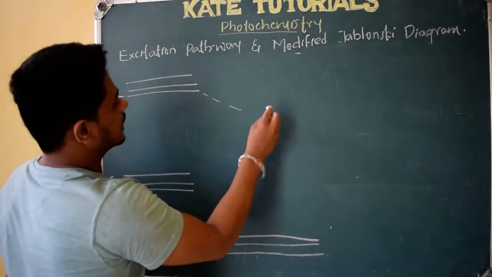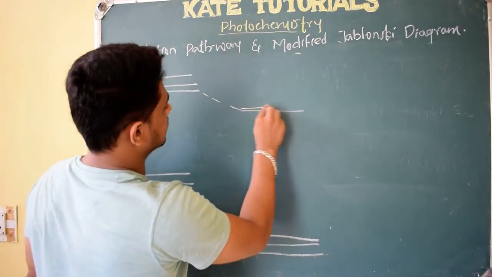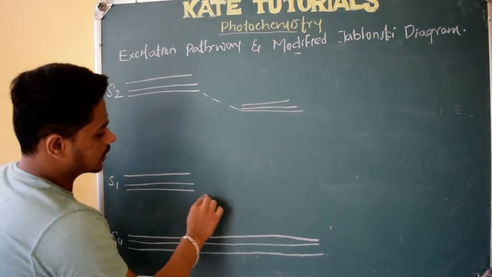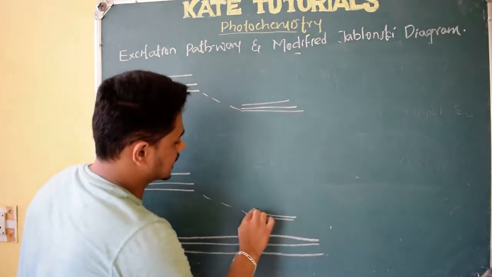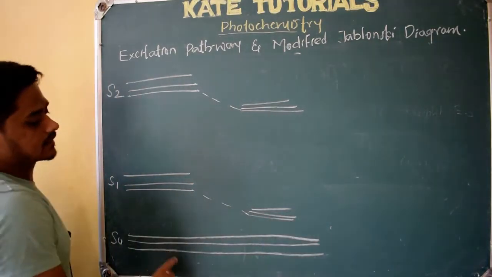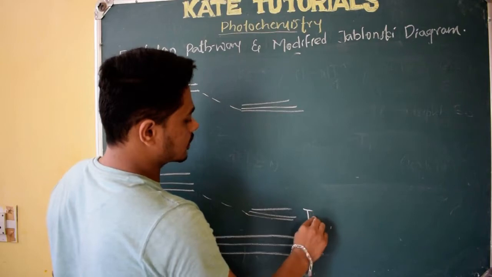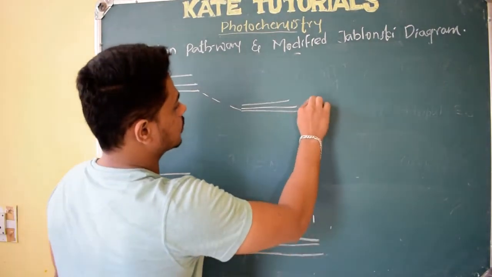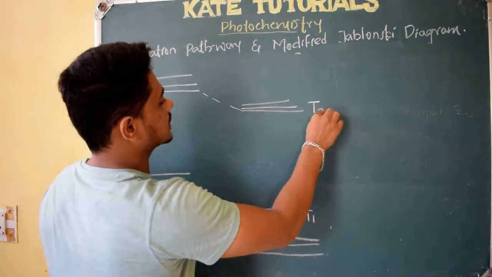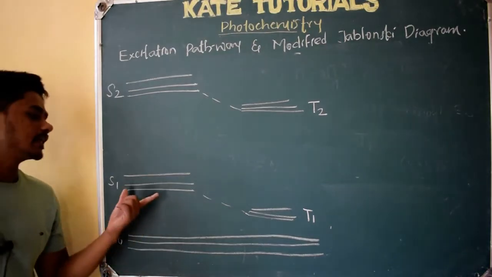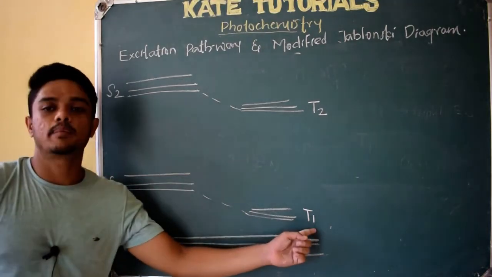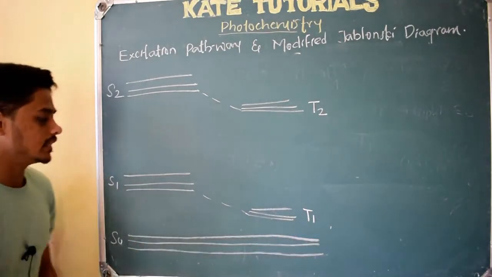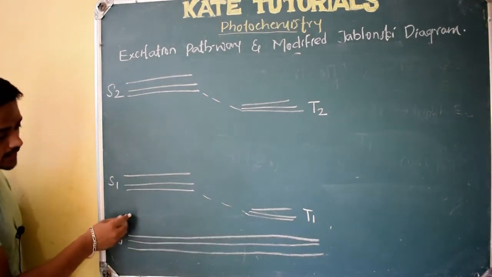Similarly, I have triplet excited states. Corresponding to each singlet excited state we have a triplet excited state, and corresponding to that we have one more triplet excited state. I have told you every singlet excited state has a corresponding triplet excited state of lower energy.